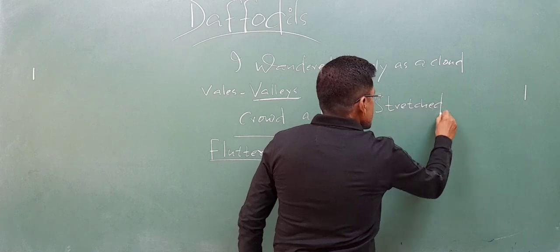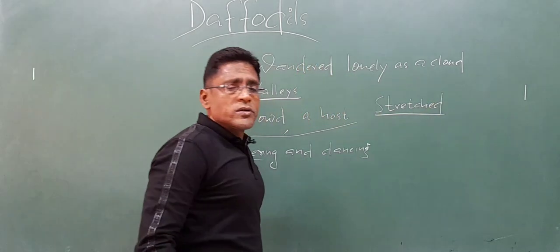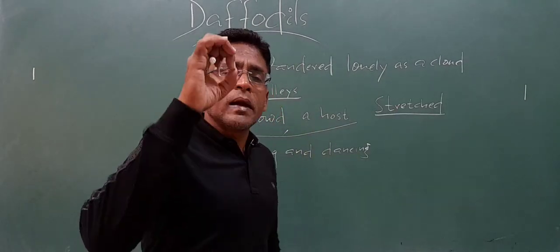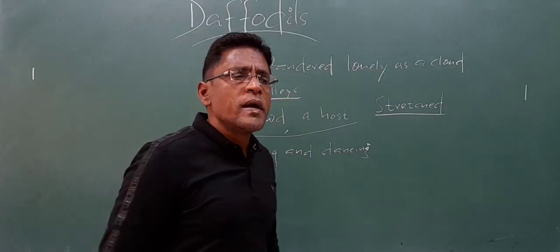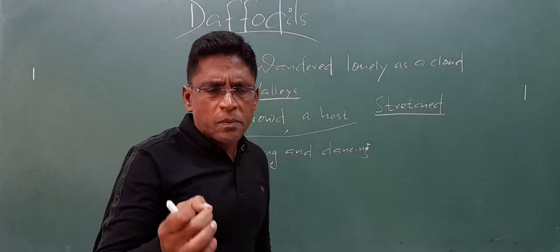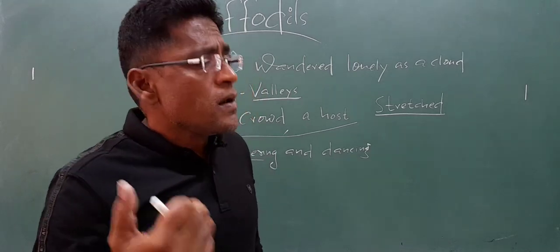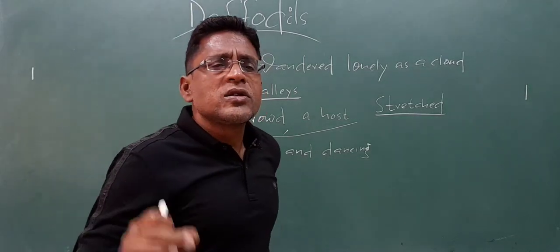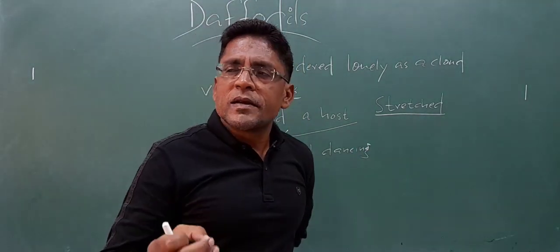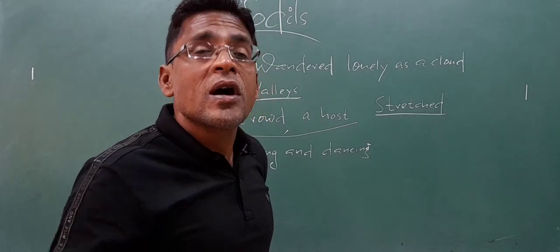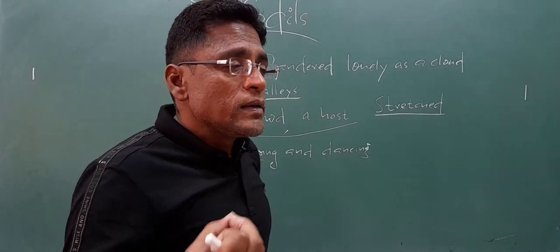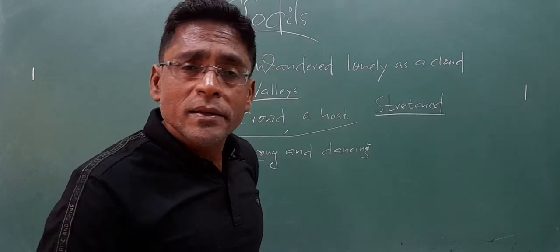S-T-R-E-T-C-H. They stretched. I mean, the golden daffodils that have bloomed by the lake, how they have bloomed in an unending line. Just some time before, while discussing the first stanza, I had told you that daffodils are just like a border. If you take the lake as a sari, okay, what is a sari? The daffodils are forming a border to that sari-like lake.